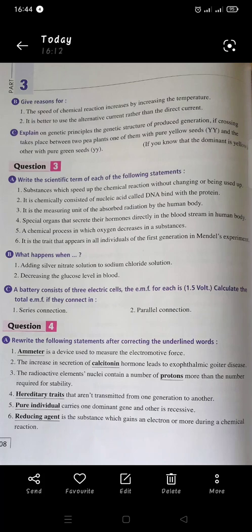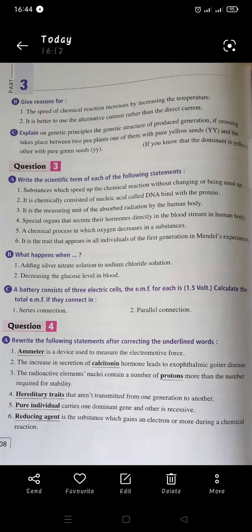If we connect the three cells in series, the EMF equals the number of the cells times the EMF of each one. So the answer will be 3 by 1.5 equals 4.5 volt.